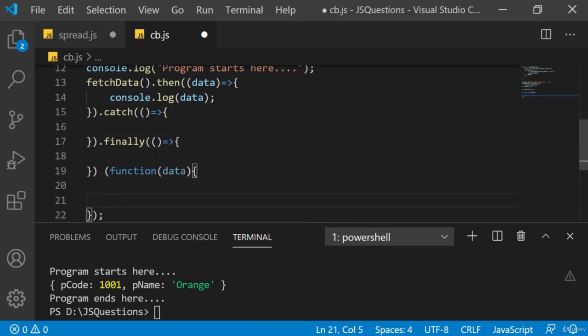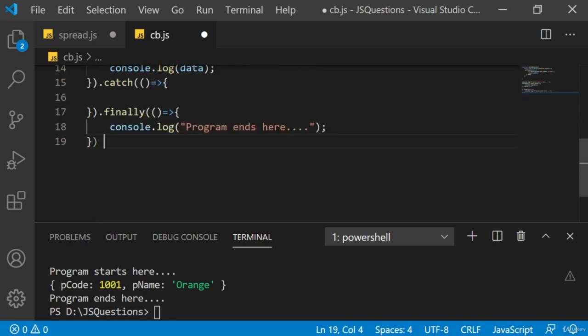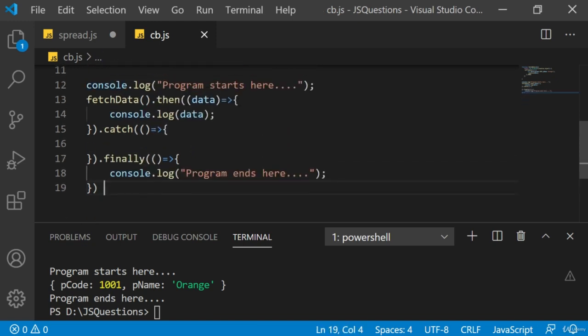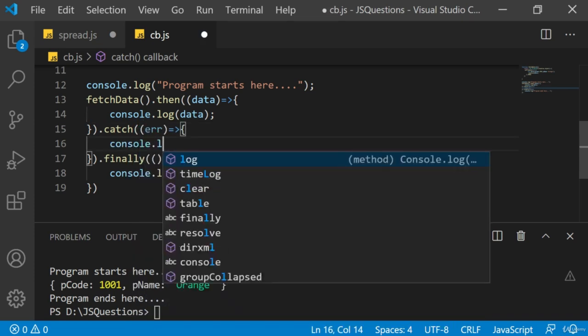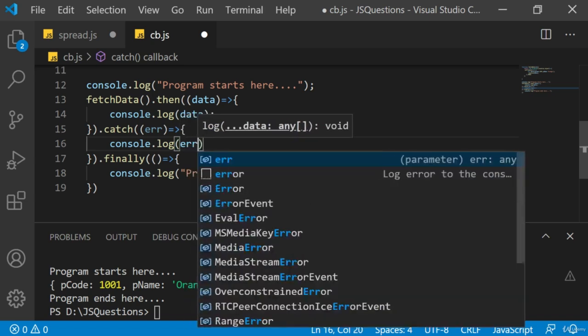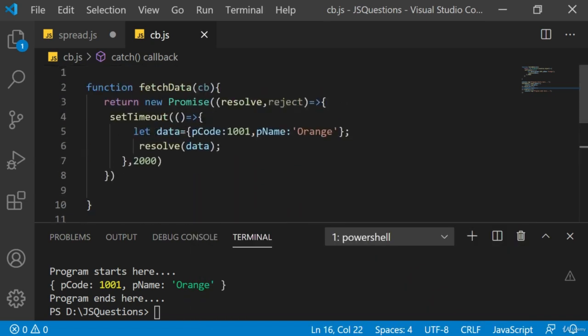So this is a kind of process which is executed at the end of the job, whether it is successful or failure, doesn't matter. Here in the catch we'll have the error object, so you display the error. So I'll say console log and the error. So now this function fetch data returns a promise, right?